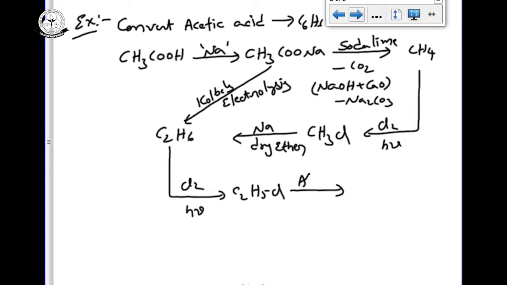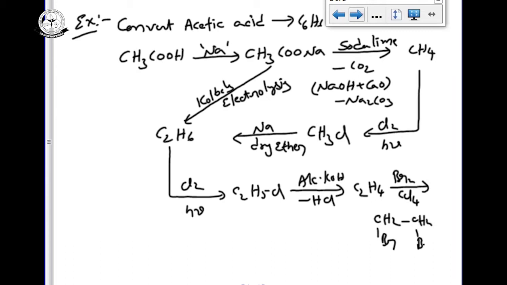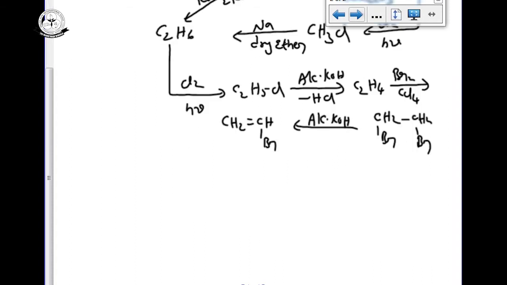C2H5Cl with alcoholic KOH undergoes dehydrohalogenation to give C2H4. C2H4 with bromination in presence of CCl4, an addition reaction, gives CH2Br-CH2Br. Again alcoholic KOH, dehydrohalogenation, gives CH2=CHBr. To remove one more mole of HBr, what do we use?